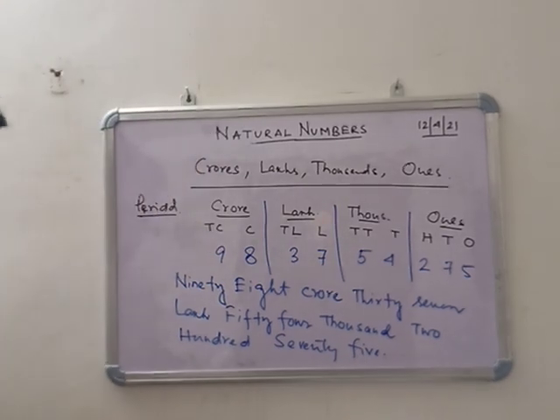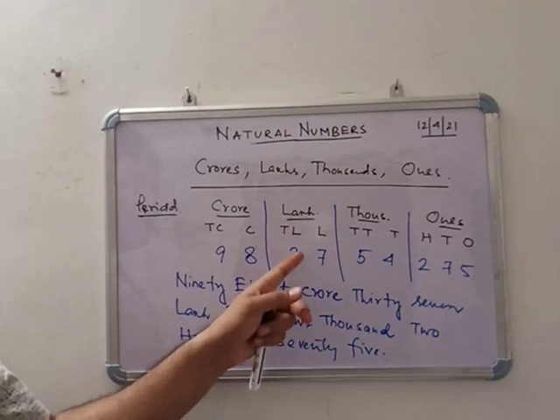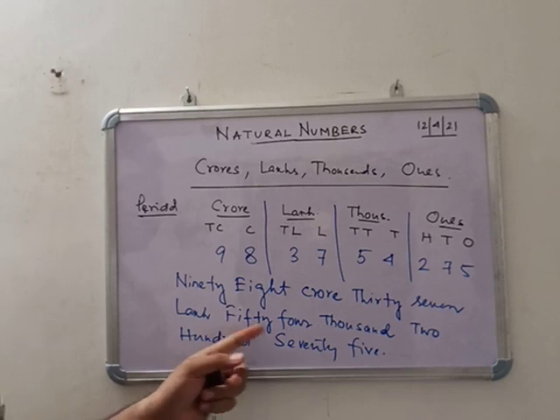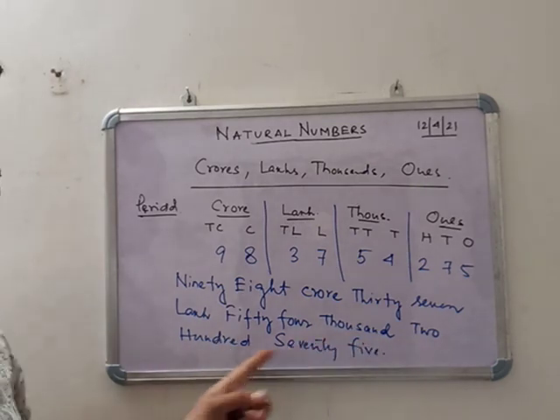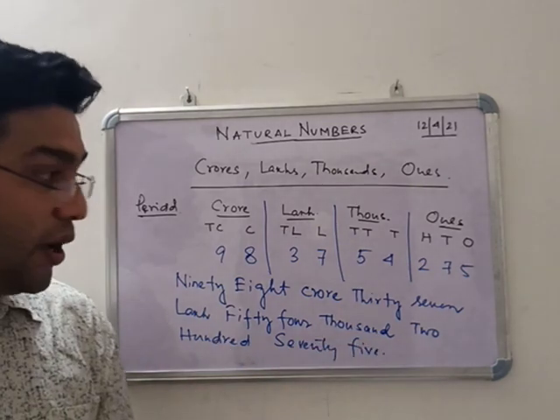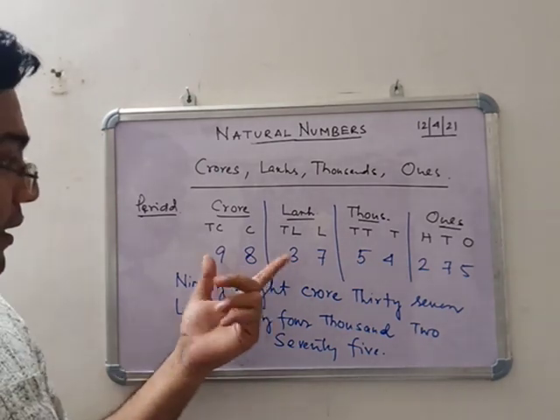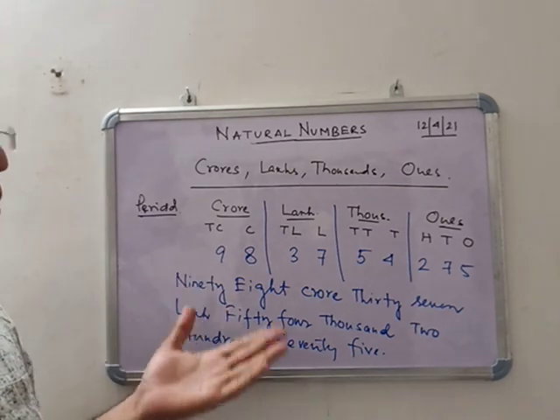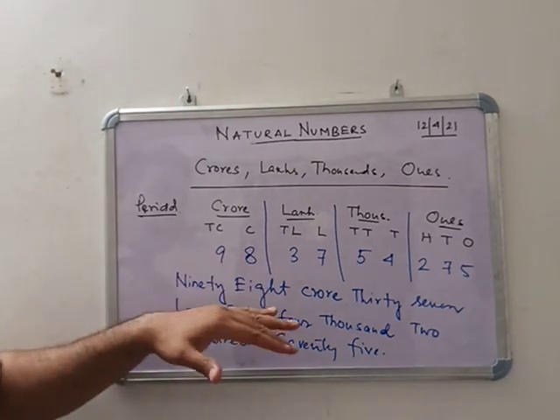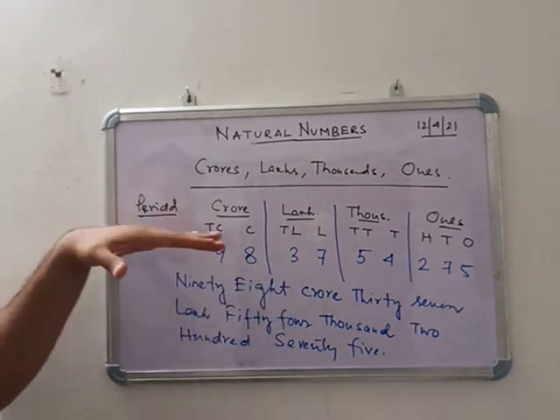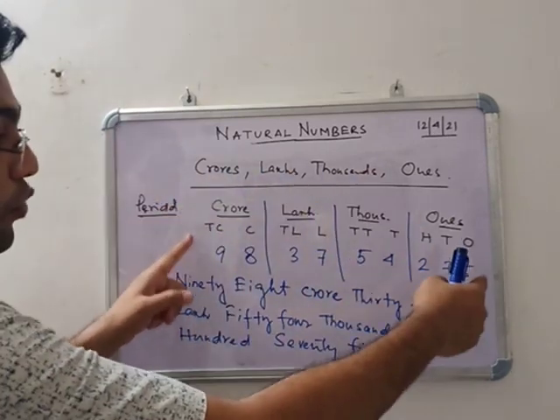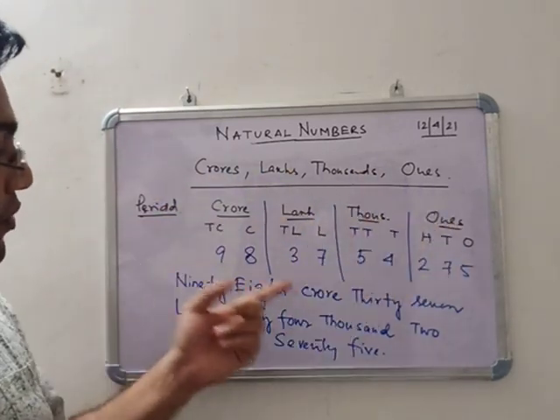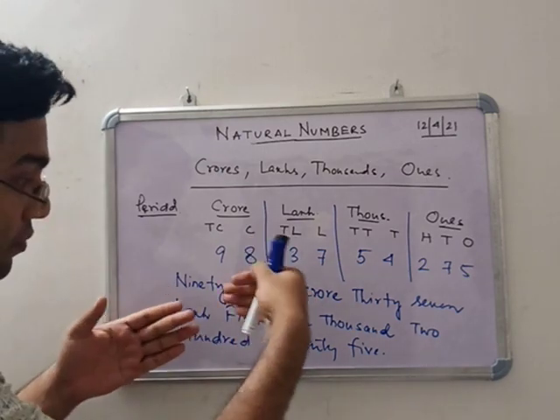So it is 98 crore, 37 lakh, 54,000 and 275. This is how you convert numbers to words, and words to numbers. It is the same process: you write in this format, crore, lakh, thousand, ones, and then you write the words from the number.